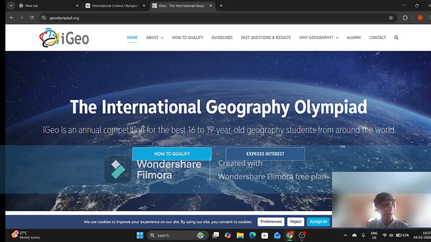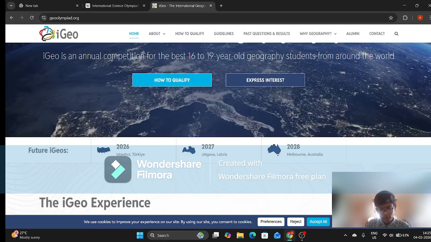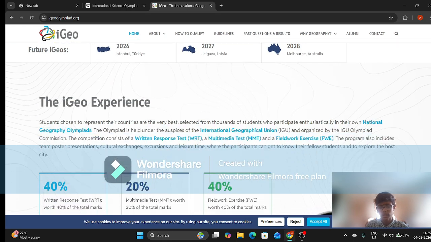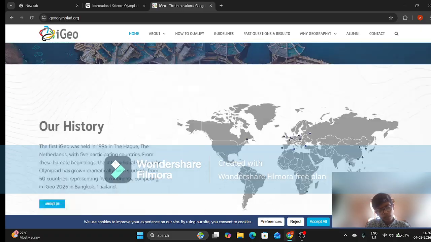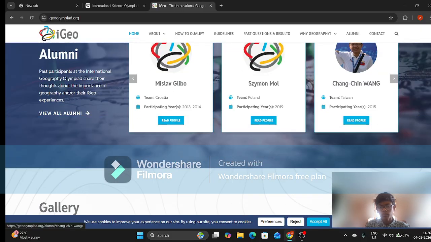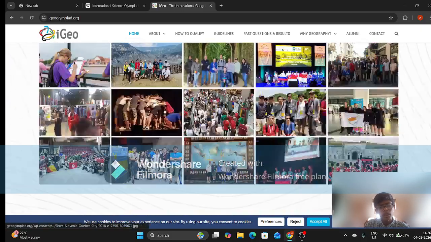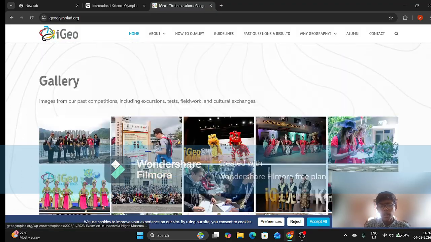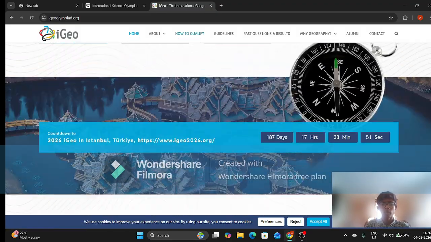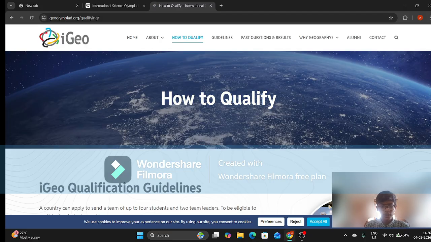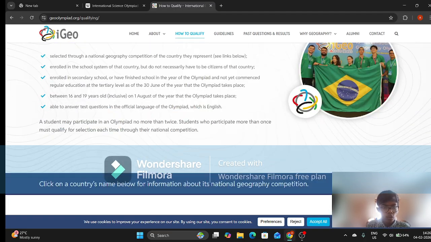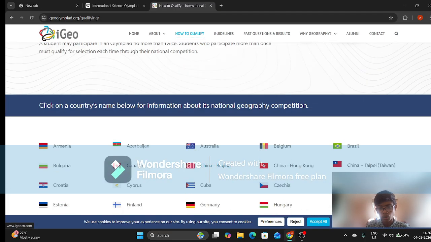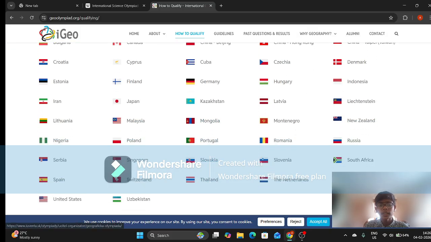It's for 16 to 19-year-old students only. The qualifying process is not that straightforward and it is pretty underrated. If you really want to qualify, you can go to this page, and there's a twist I'll show you. This is all in alphabetical order. So India, right?